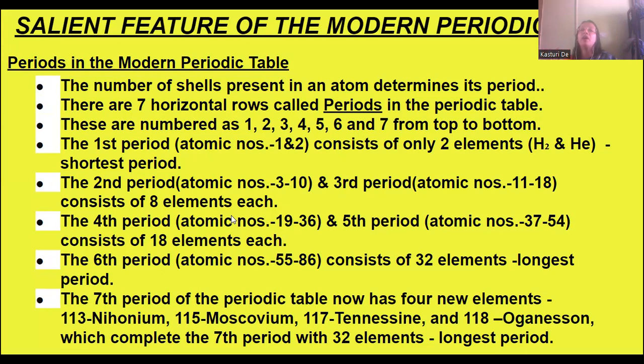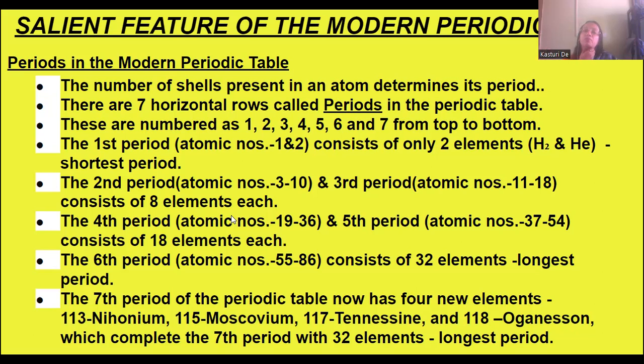Okay. There are 7 horizontal rows. We know these are known as periods in the periodic table. Now, 1, 2, 3, 4, 5, 6, 7 from top to bottom. The first period, that is atomic number 1 and 2, consists of 2 elements. Okay. That is hydrogen and helium. They consist of 2 elements.